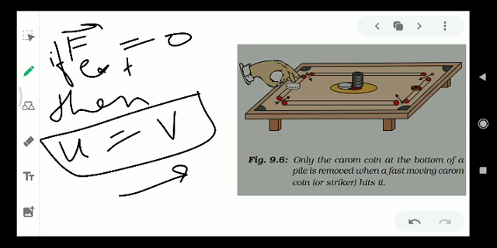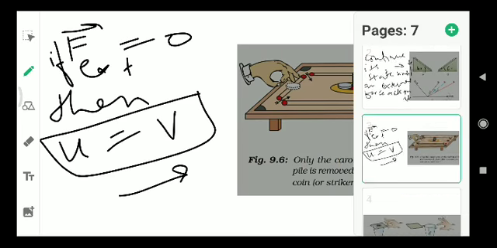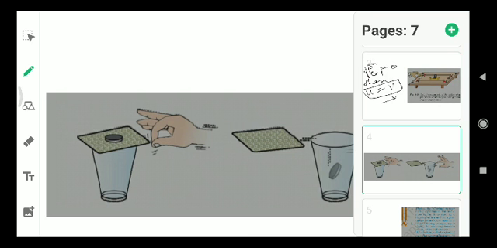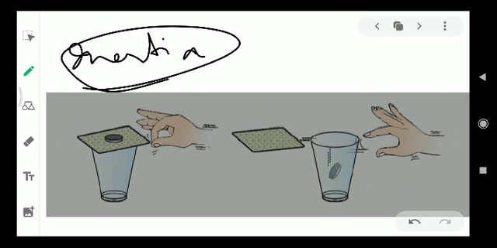So in this example we see that it happens because the carom coins were at rest, they tend to remain in the state of rest. This property of the material to remain in its state of rest or motion, the tendency of the body to remain in its state of rest or uniform motion, is called inertia. This is also called inertia, the tendency of an object to remain in its state of rest or uniform motion.